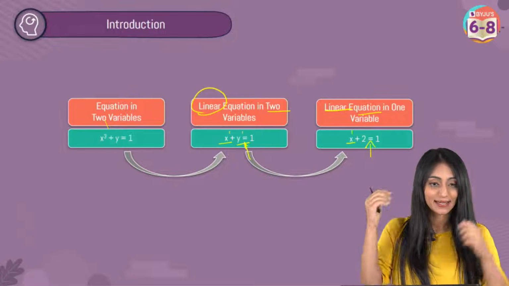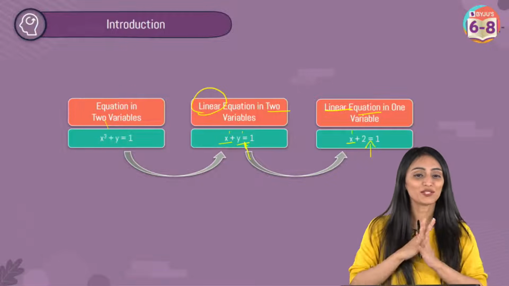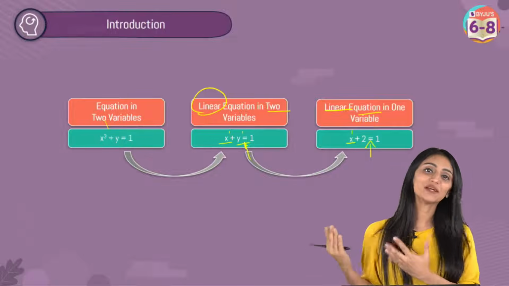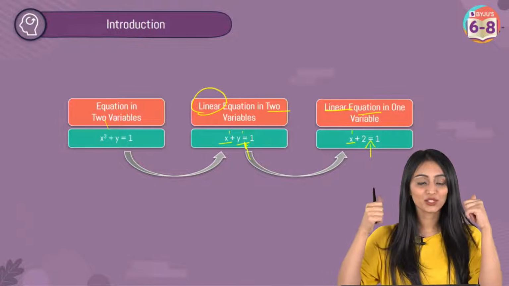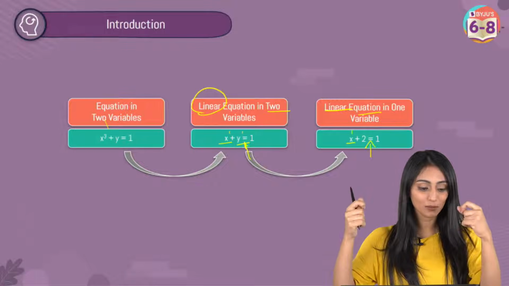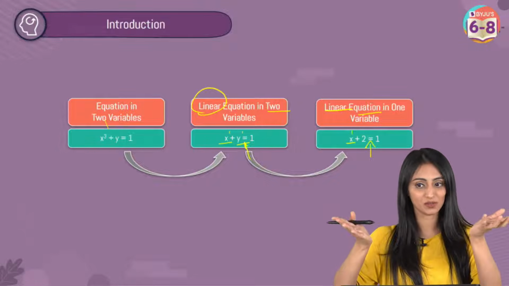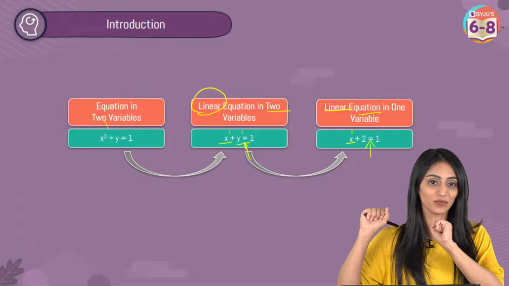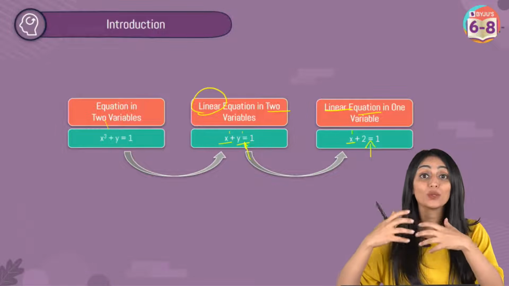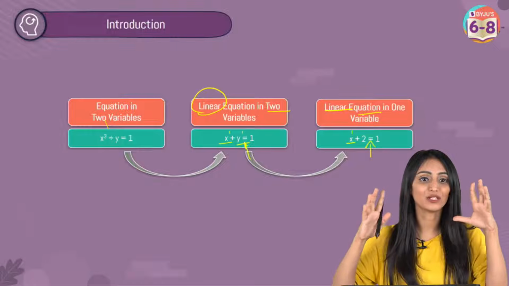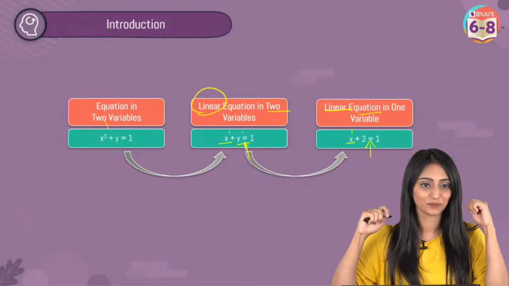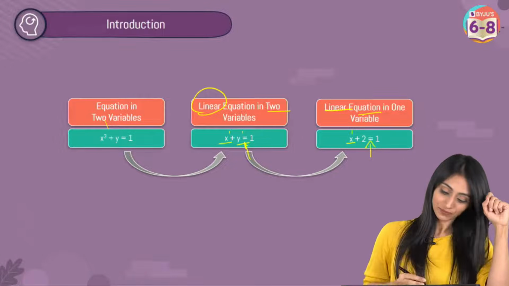Oh my God, lots of thumbs up and smileys over here. So everybody has understood this. So we all know what linear equation in two variables, linear equation in one variable, and just equation in two variables actually mean. See, if you know the meaning of all these terms, it means that the concept is crystal clear in your mind. You have concept clarity. No doubts? Awesome. Let's move ahead.